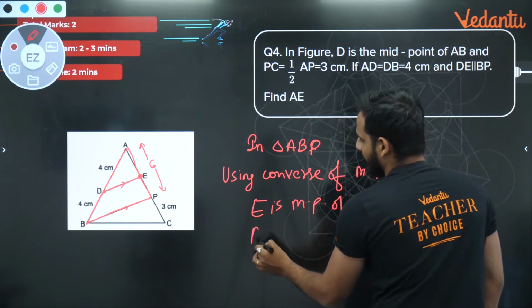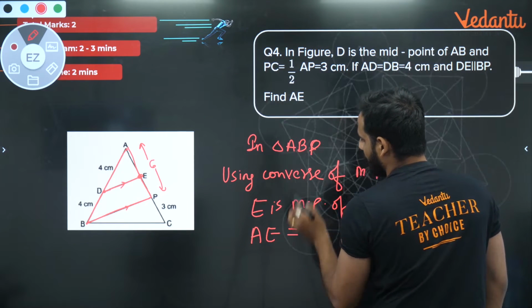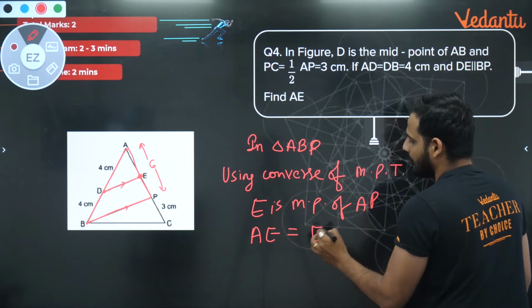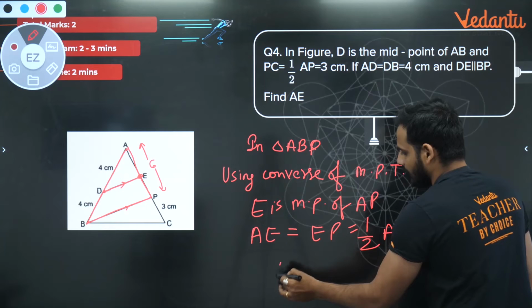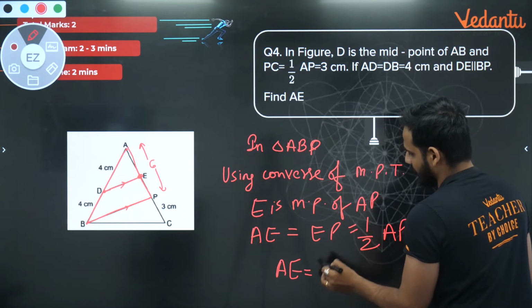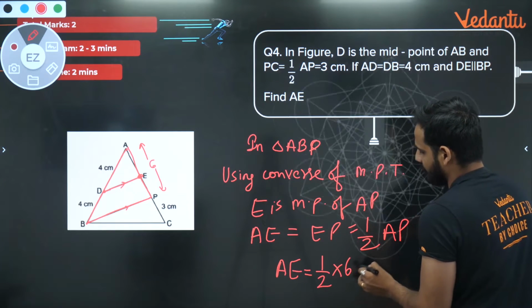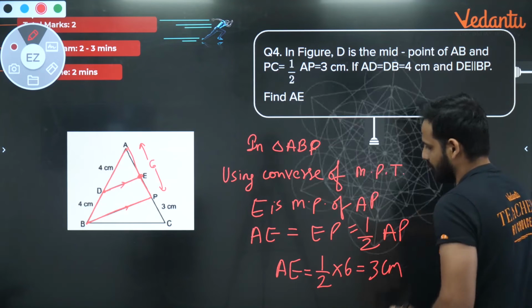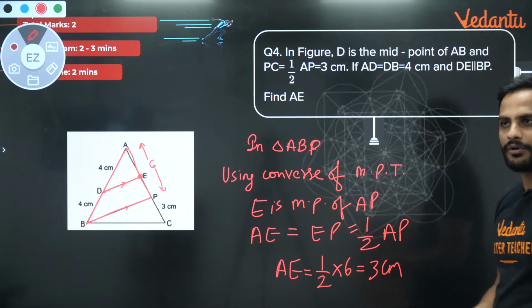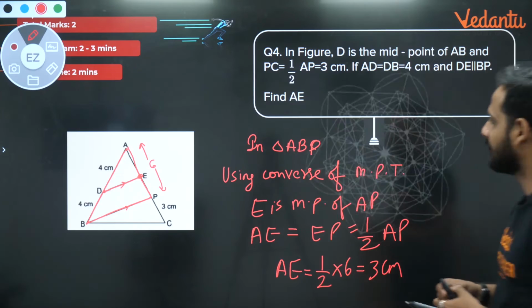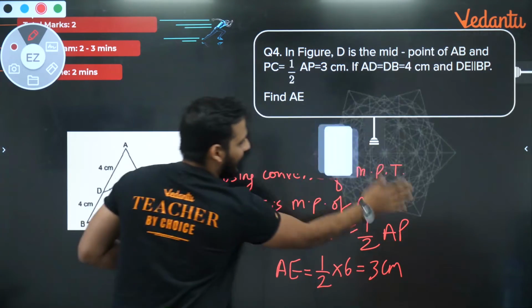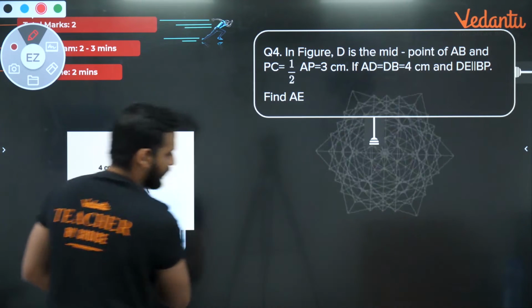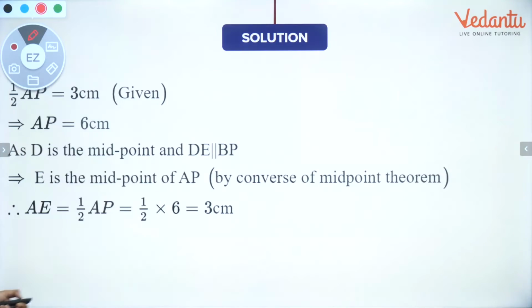That means AE is equal to EP, or I can say both are equal to half of AP. So AE, what we want to find out, will be half of AP. AP is 6, which means 3 centimeter. So the length of AE will be equal to 3 centimeter. Very easy question, right? I thought it would be a bit difficult, but it was very easy. Directly they have given all the values very clearly. Okay, chalo, let's move to the next question, bachcho.